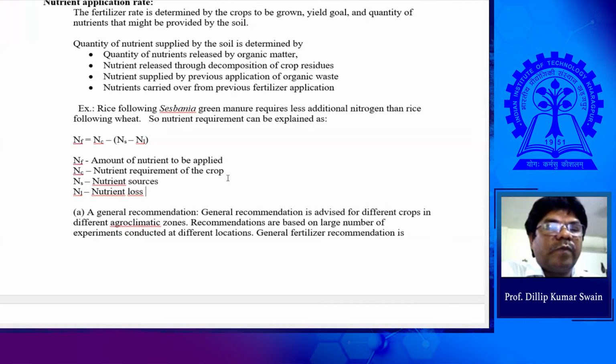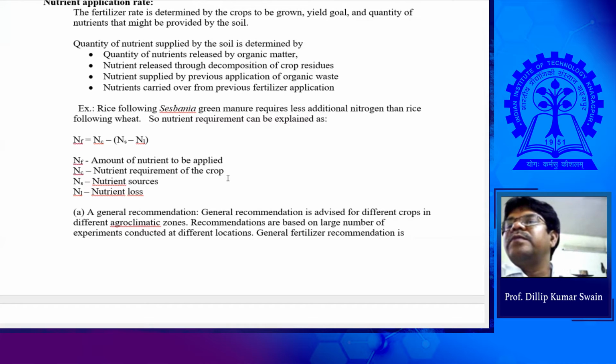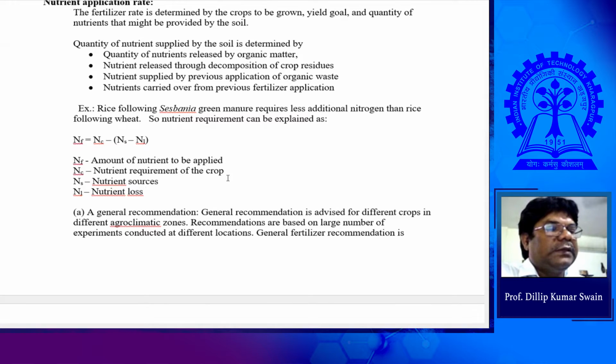Sir, maybe we can perform different experiments and then monitor the growth of a specific variety of seeds, and then we will get an idea of what kind of seeds require what kind of nutrients. Yes, that's true. That's correct.